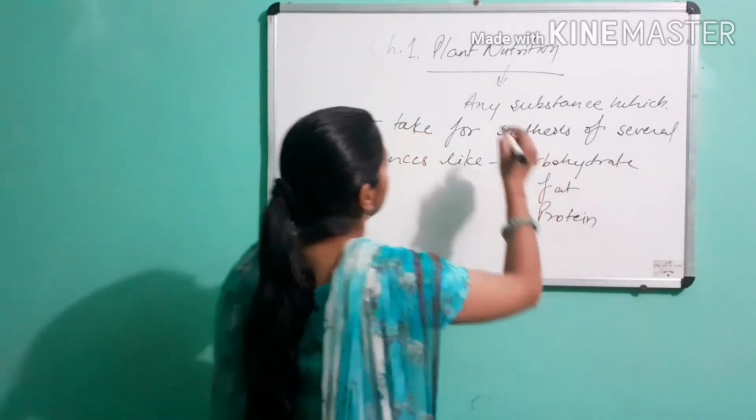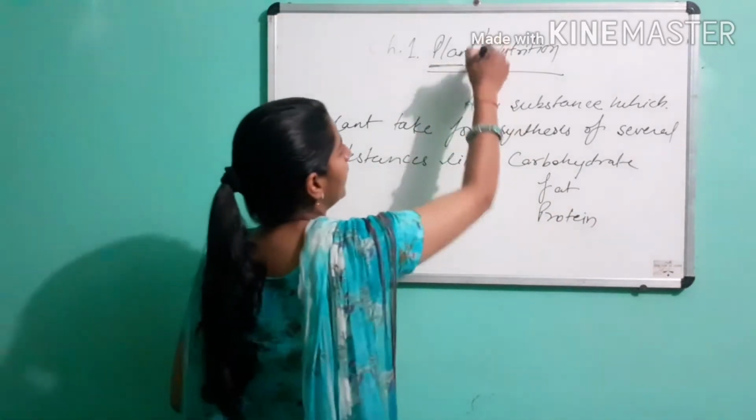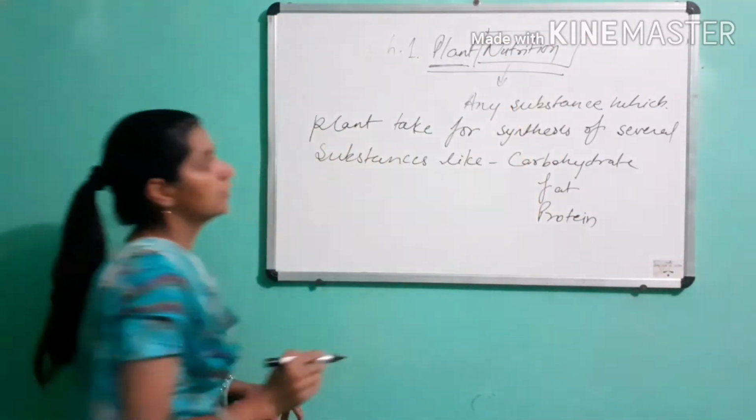In this chapter we discuss only plant nutrition, only nutrition of plant.